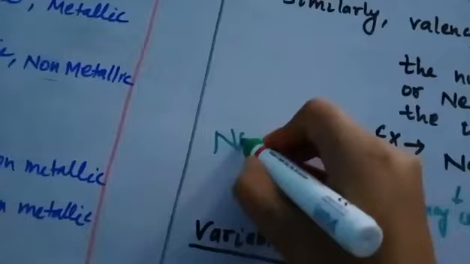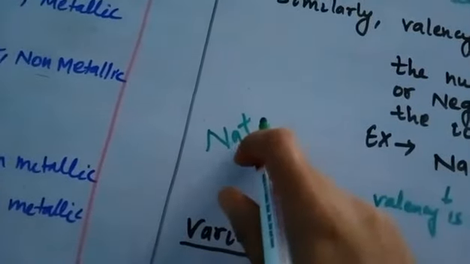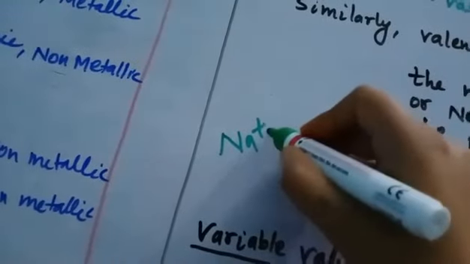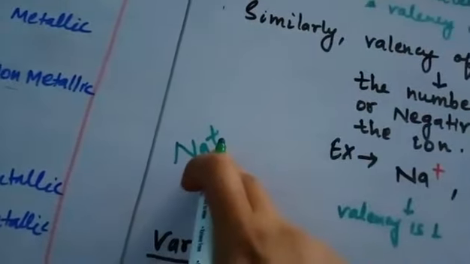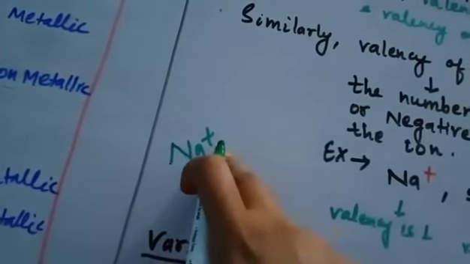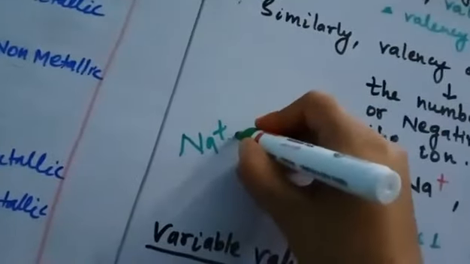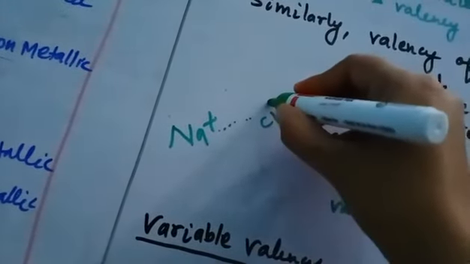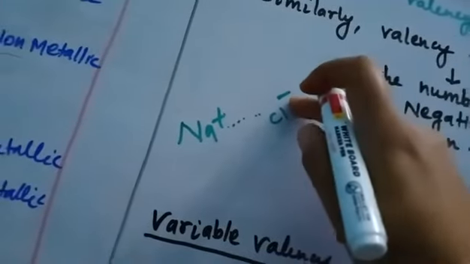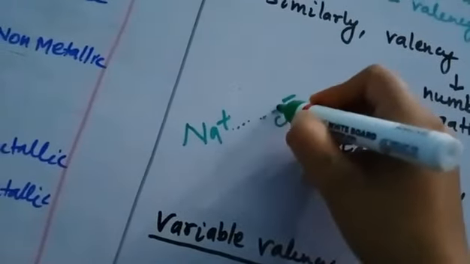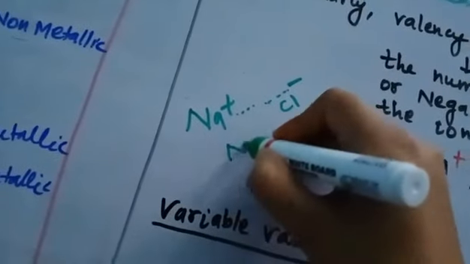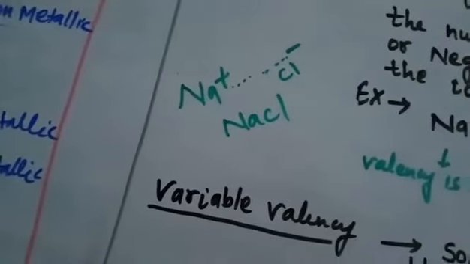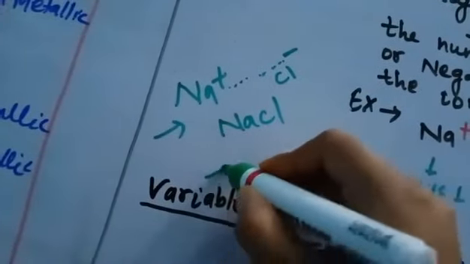If sodium has 1 net positive charge, it shows that the valency of sodium is 1, so its combining capacity is 1 only. So it combines with one ion having a net 1 negative charge on it, like that, and forms NaCl.